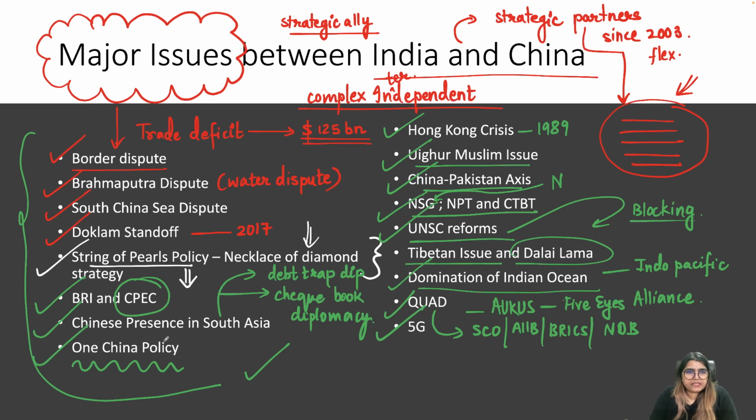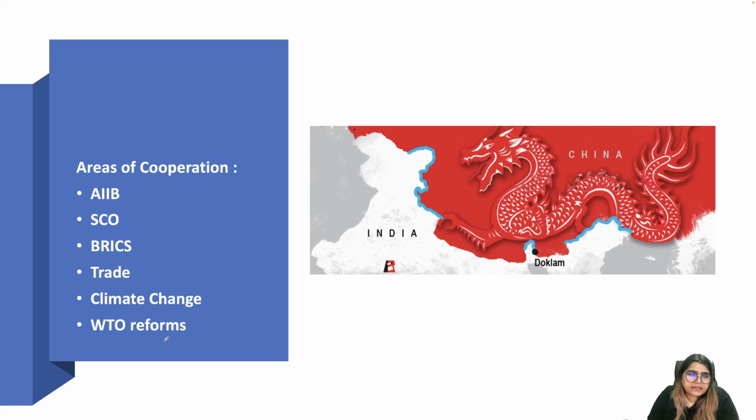Now, apart from these major issues between India and China, there are certain areas of cooperation, which I think I've mentioned: AIIB, SCO, BRICS, trade related, as well as climate change. In terms of WTO reforms, what's the issue? We'll be talking about that as well.